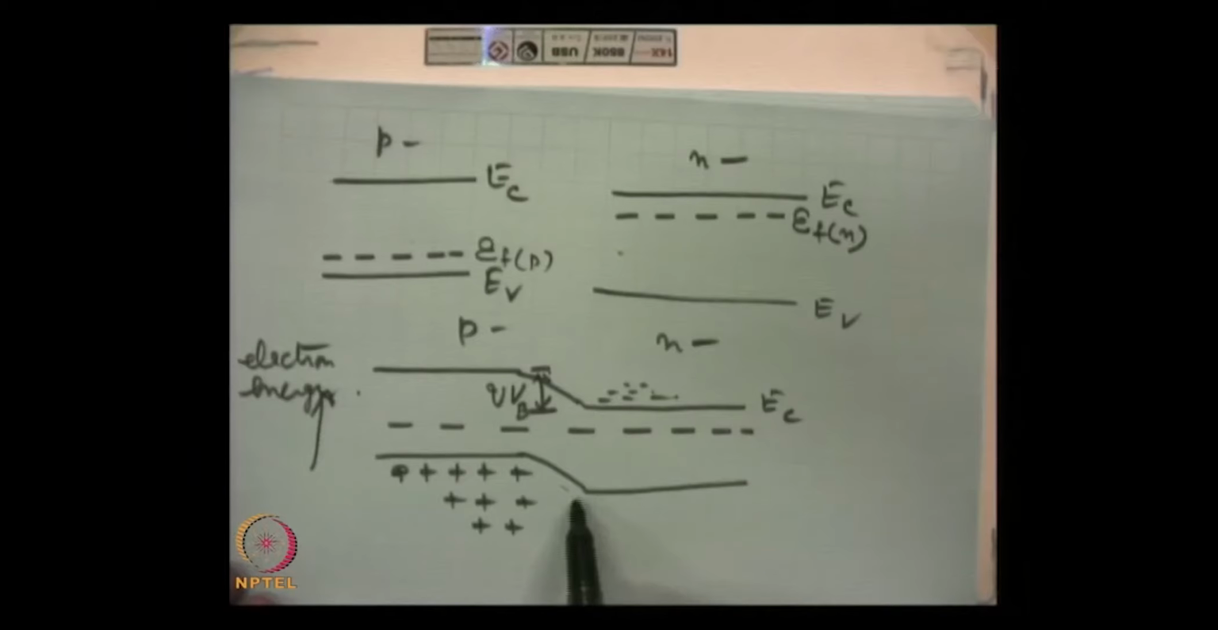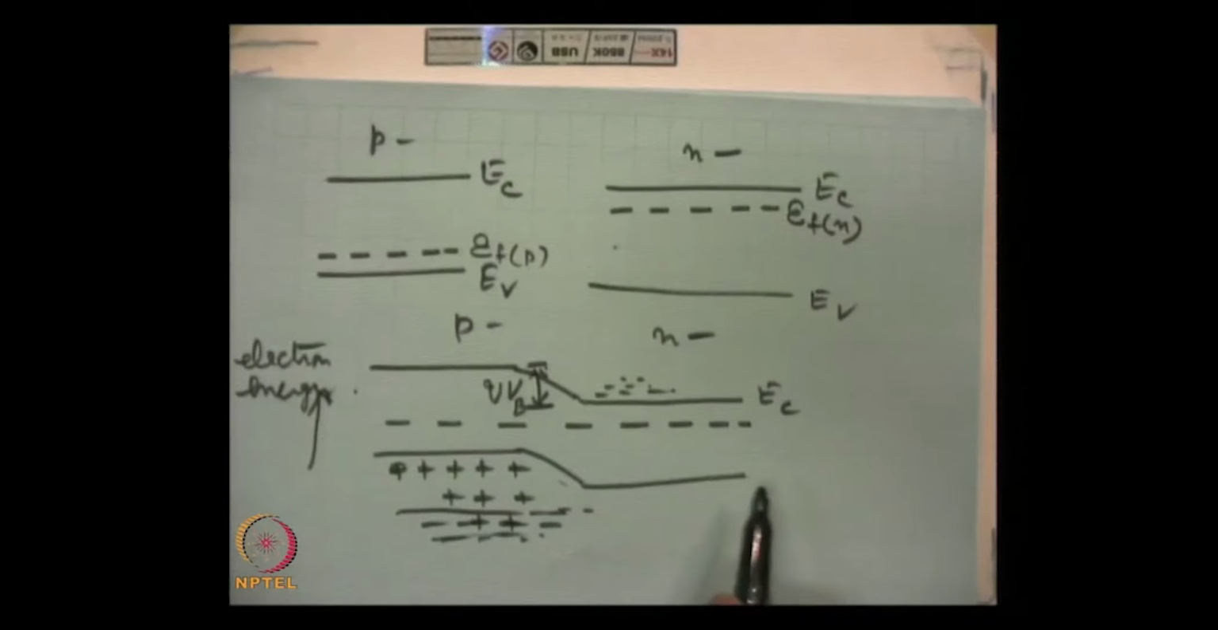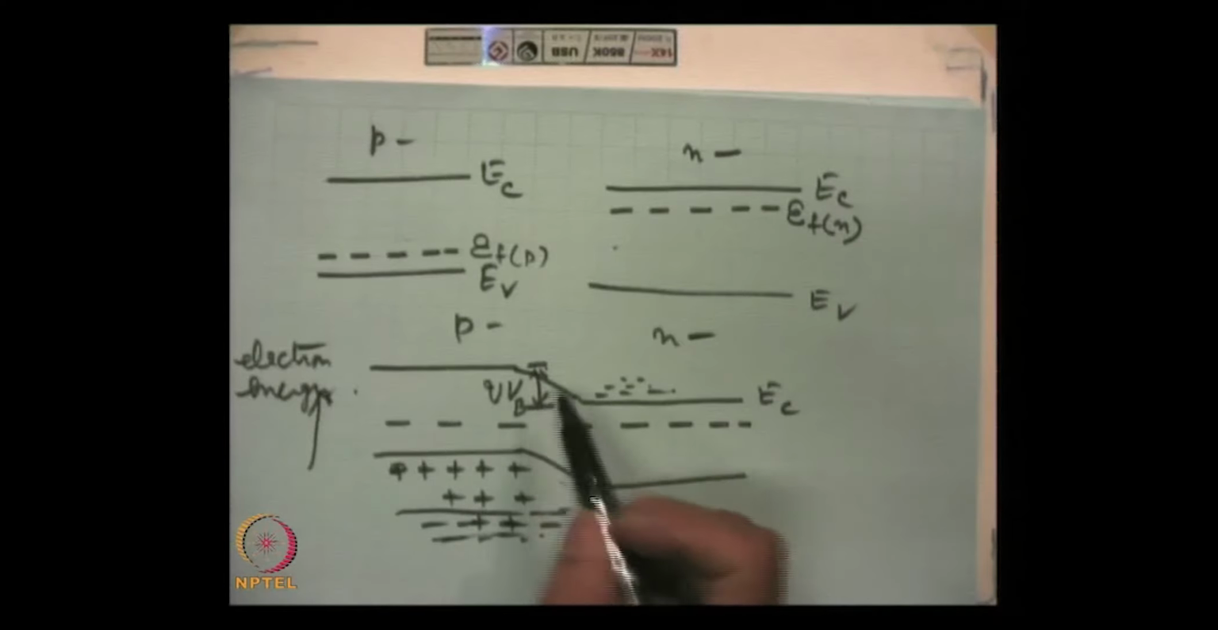So, this is uphill for holes, and holes also cannot move to the n side. This is the picture of the p-n junction in equilibrium in the absence of any external field. From here, we can find the expression very easily for the built-in voltage, the contact potential as we call it, or the barrier height.